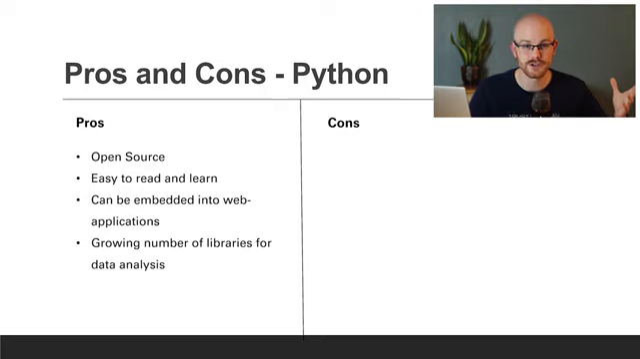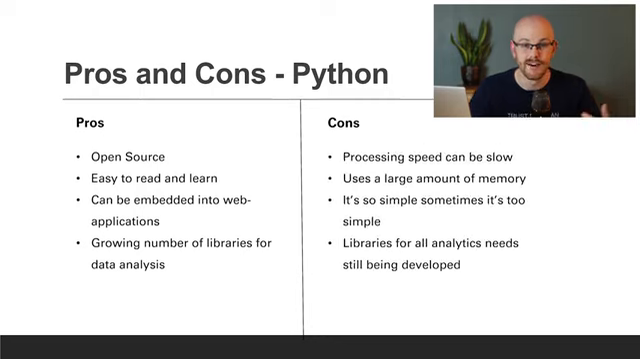There are, of course, a growing number of libraries and packages for R as well, but those are quite a bit more well established, while Python is still growing and they're coming out and catching up to R fairly quickly. For the cons, the processing speed can be slow, especially depending on what library or package you're using. But I think that's a con in both R and Python. On some level, they're going to run slow. It uses a large amount of memory, which is part of why it's running slow.